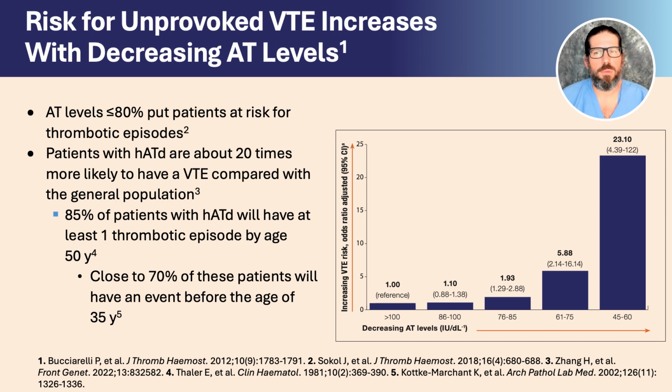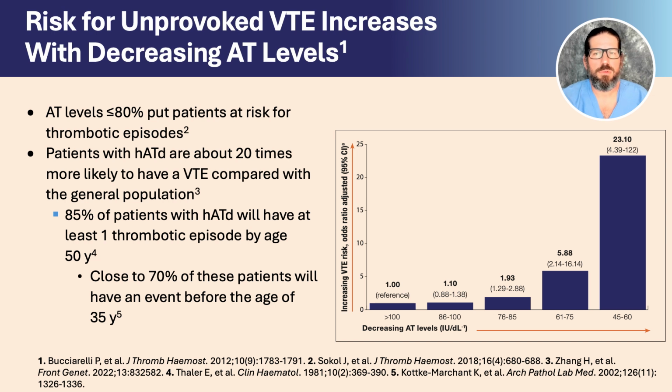A deficiency in antithrombin levels is associated with an increased risk for unprovoked venous thromboembolism. This figure presents the results from a case control study of 1,401 patients with a first objectively documented venous thromboembolism and 1,847 healthy controls. Investigators assessed the risk for venous thromboembolism associated with varying plasma levels of antithrombin, protein C, and protein S. The data shows that the adjusted odds ratio for venous thromboembolism risk is increased with decreasing antithrombin levels. Even modest decreases in antithrombin levels significantly increase the risk for unprovoked venous thromboembolism.